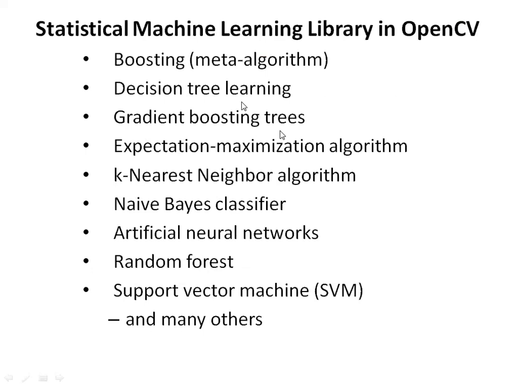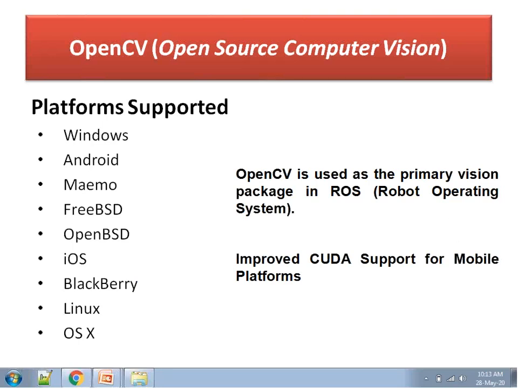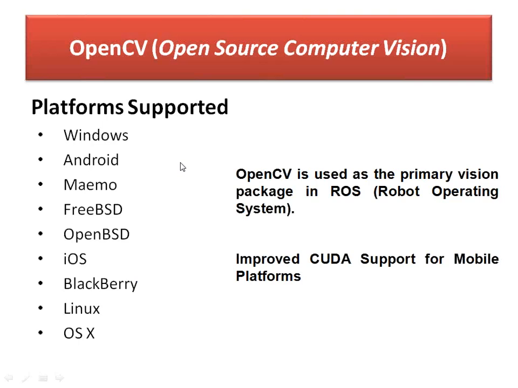If you are working on decision trees, gradient boosting trees, KNN algorithm, naive Bayes classifier, support vector machine, or random forest, these libraries, platforms, and algorithms are already integrated in OpenCV. One more thing is that OpenCV is by default compatible with the CUDA platform.